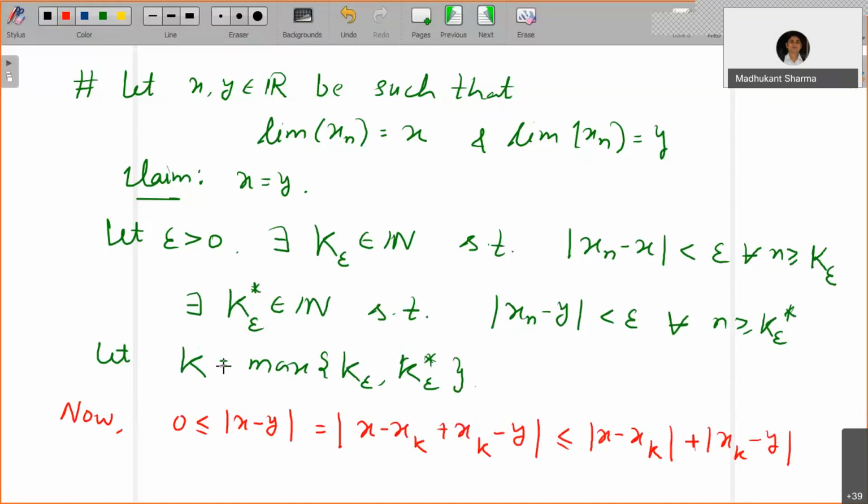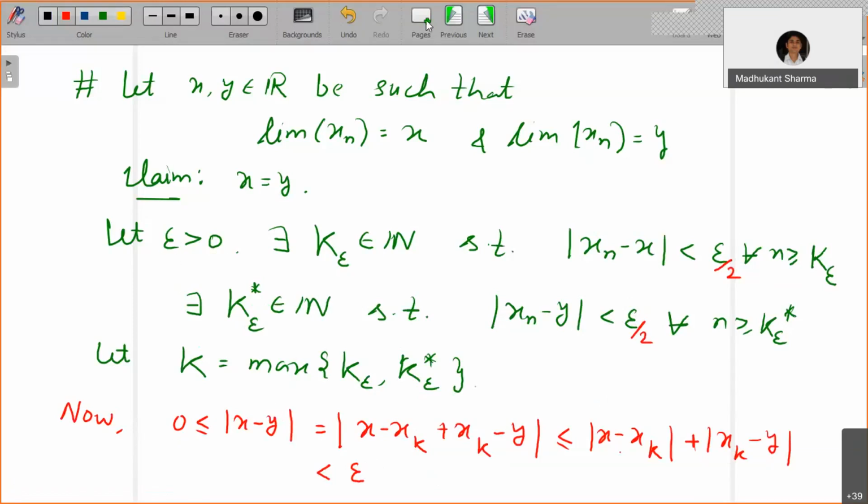Since k is the maximum, k is greater than or equal to k epsilon as well as k star epsilon, so this satisfies both inequalities. I could modify epsilon by 2, but there is no worry about it; you can still keep epsilon here. So this is less than epsilon by 2 plus epsilon by 2, that is epsilon. You started with epsilon bigger than 0 and ended with 0 less than or equal to mod x minus y less than epsilon. You take any epsilon, this is still true.